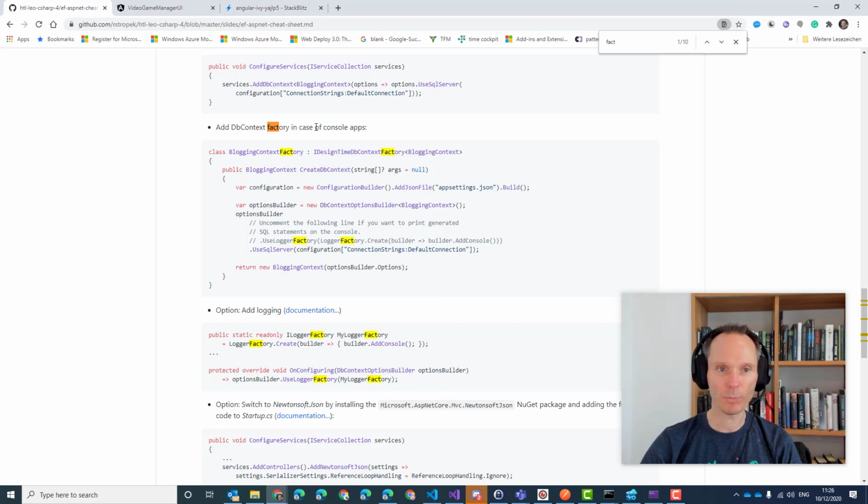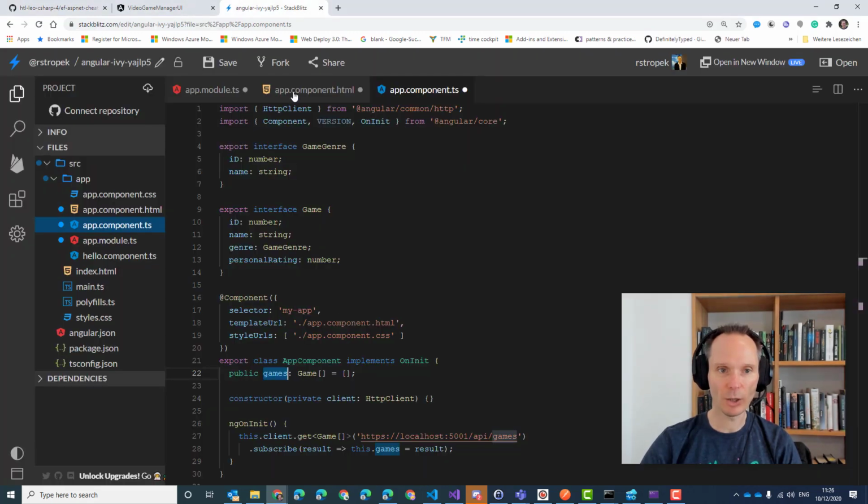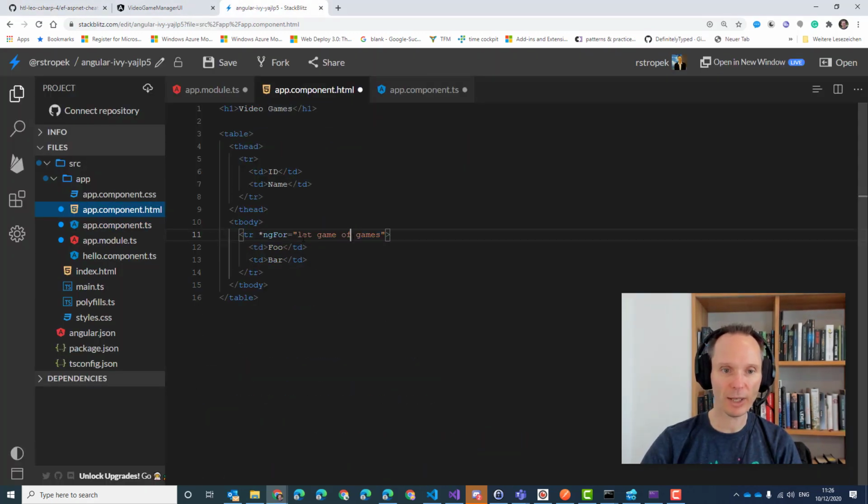Okay, so this is, oops, sorry. This is just a loop over all the games. Let game of games. And then we can say here, display game.id. And here we can say game.name. That's the data binding.